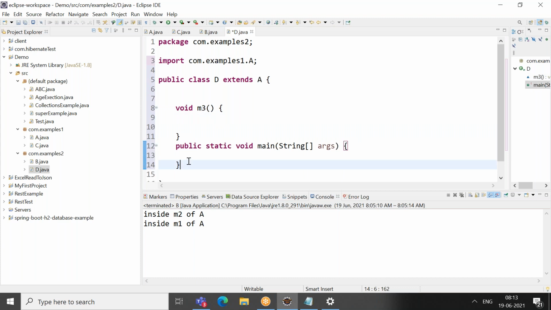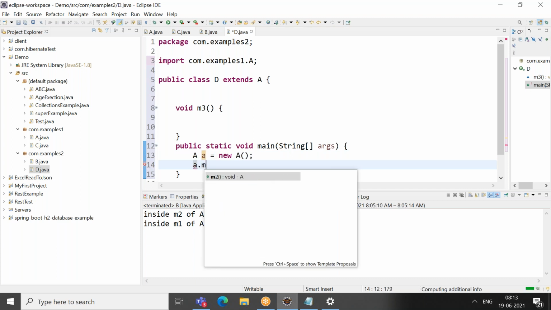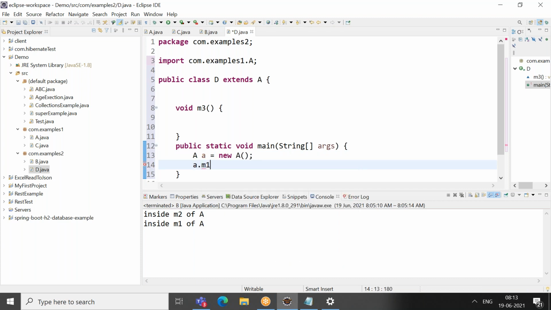So as I told you, whenever you want to access parent class methods, you need to use the super keyword, right? So I am trying to create an object of A. That can be possible because A is public. So if I want to call a method A.m1, it will throw an error. For sure it will throw an error because you cannot access it in a direct way. So what is the indirect way?